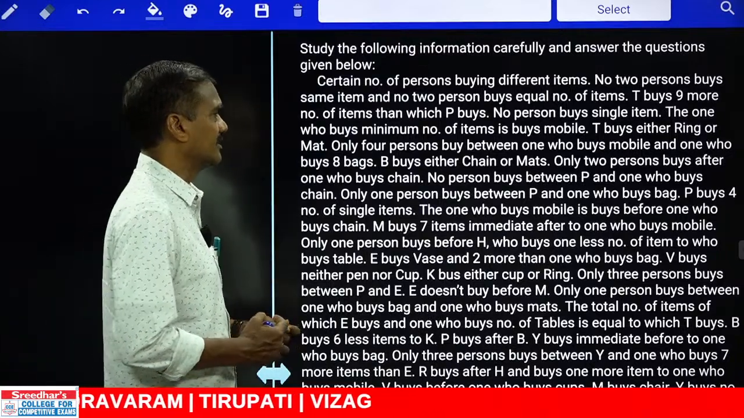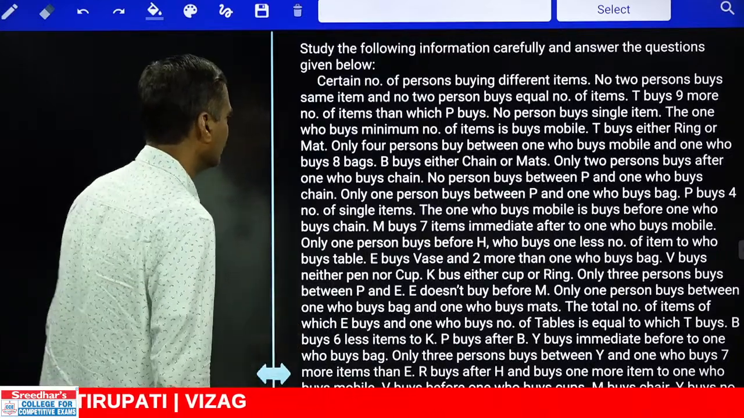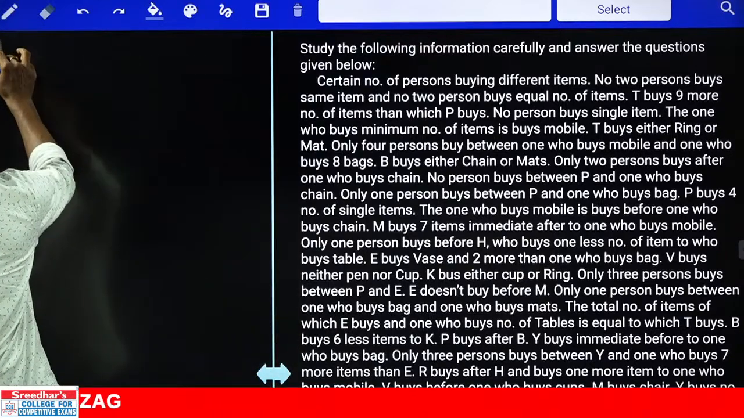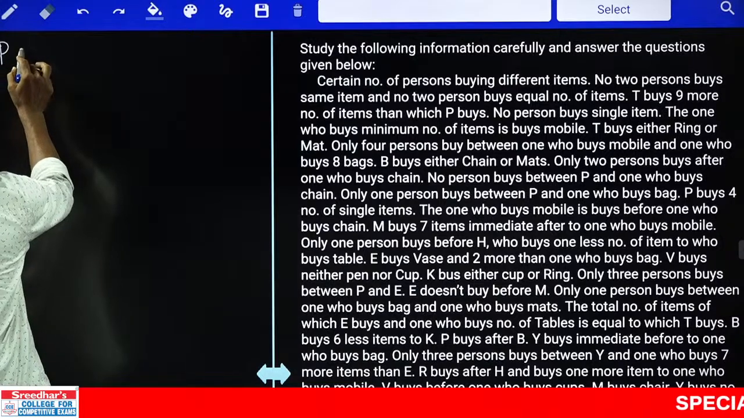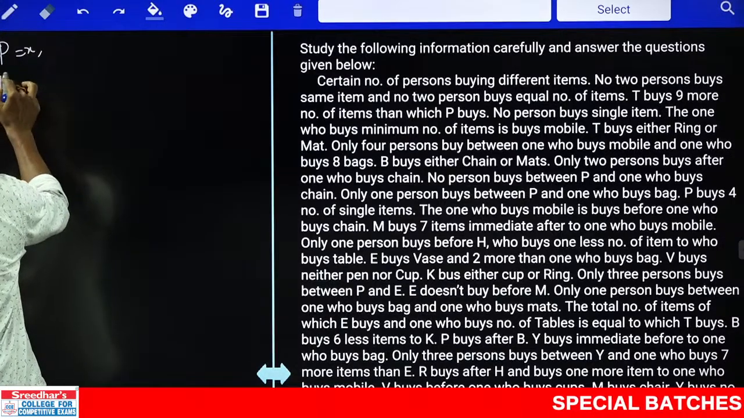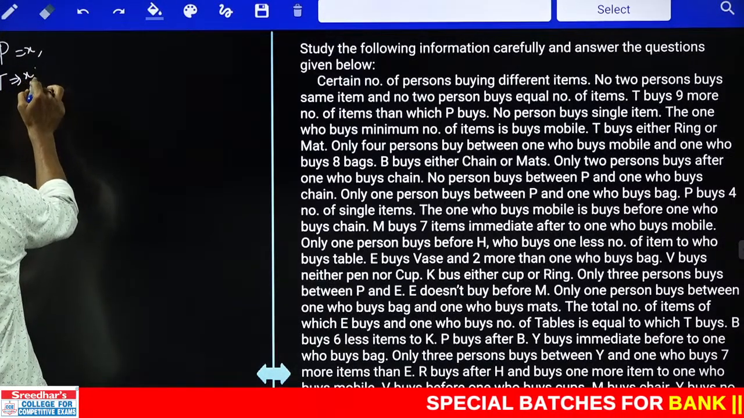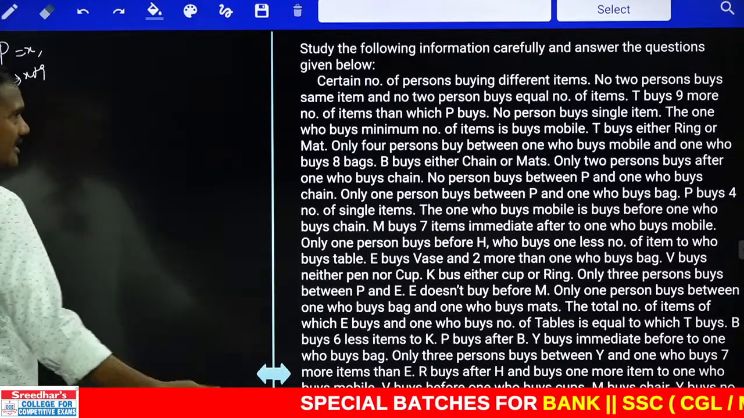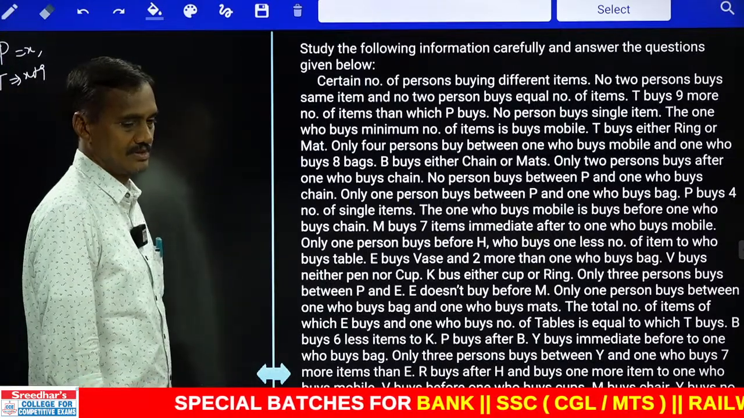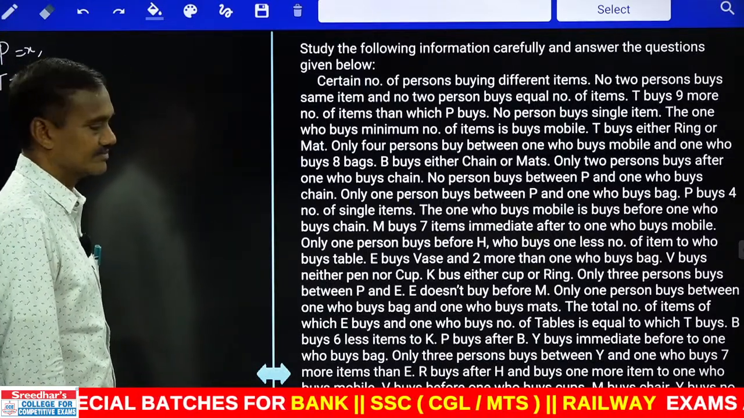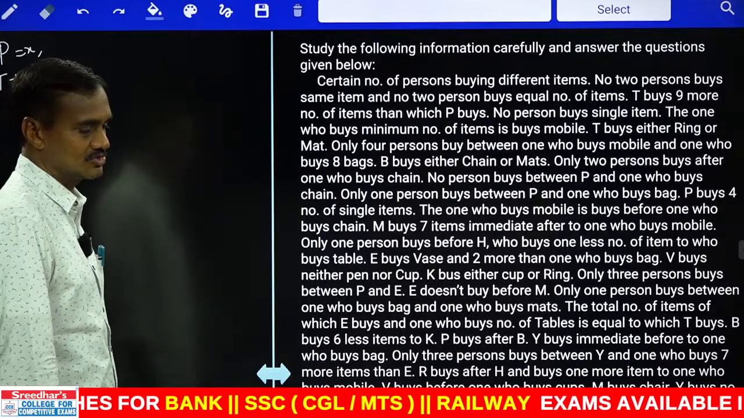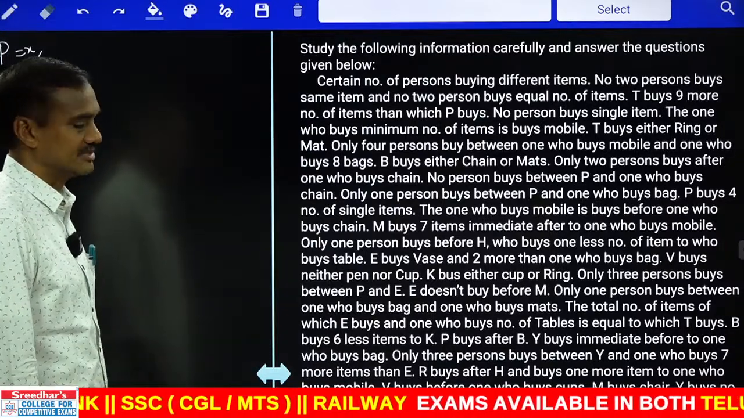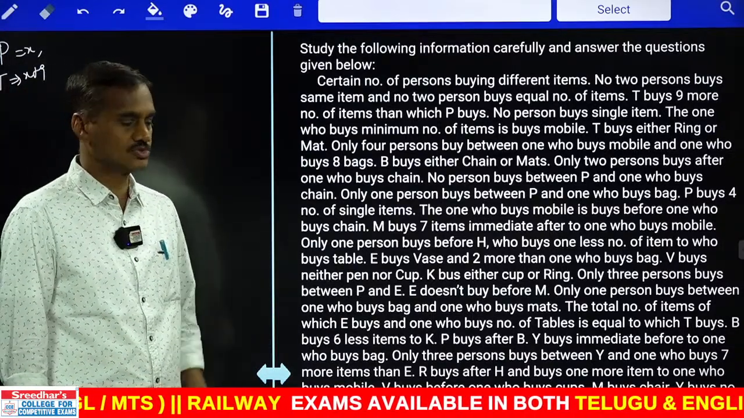And T buys 9 more than P buys. Let P be X. Then T will be X plus 9. T buys 9 items more than P buys. And no person buys a single item. There is no person who is buying one item. That means the minimum it can be is 2, 3, 4 and so on.